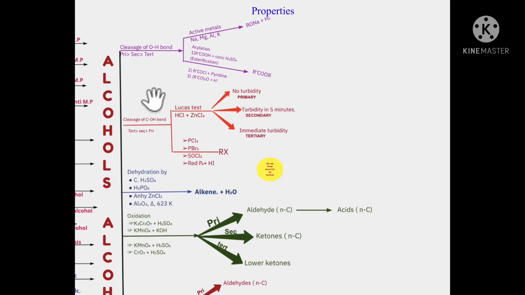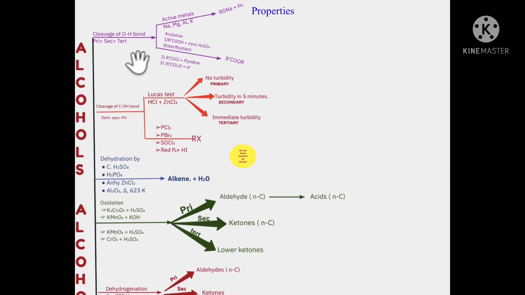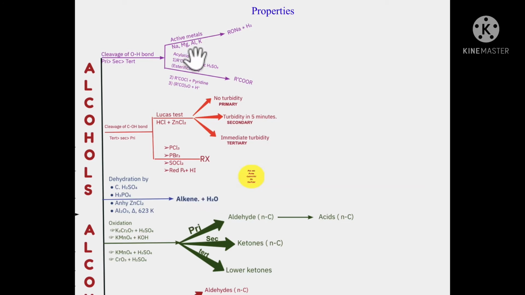If you see over here, the properties of alcohols have been divided into a number of categories. The first one involves the cleavage, or the breaking down, of the OH bond. You can see here the reactivity order is primary greater than secondary greater than tertiary. If the OH bond is breaking, that means H positive is being released during the reaction. Does that mean that the alcohols are acidic in nature? Interestingly, yes, they are. But their acidity is even lower than that of water.